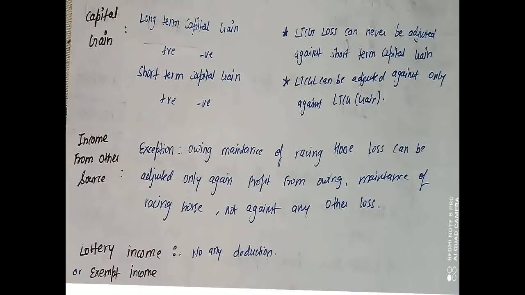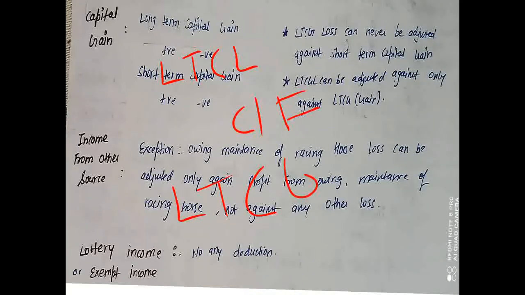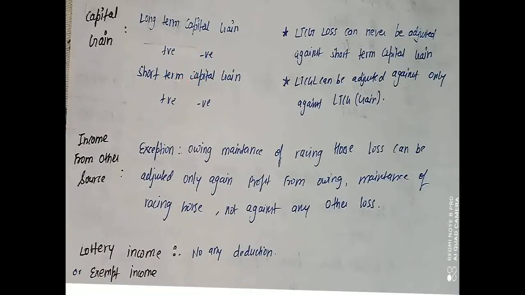So now the question arises: if you are having a long term capital loss, what would you do? You just carry it forward to the next year, and in the next year again it will be set off only against the long term capital gain. As I told, under other heads also, if you are carrying forward any amount, that will be set off against that particular head in the next year, no other head. So it is very clear that inter-head adjustment is possible in the current year, but not in the next year.